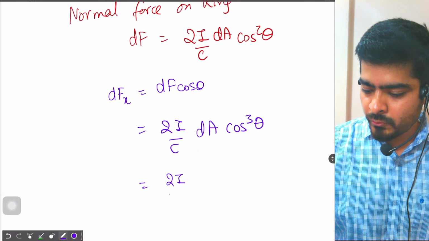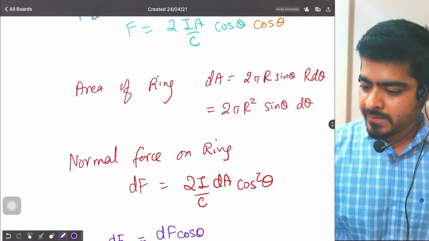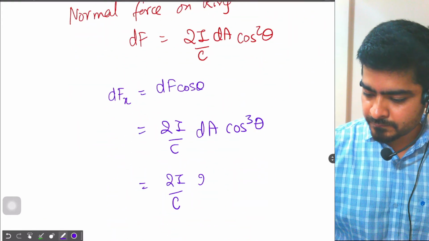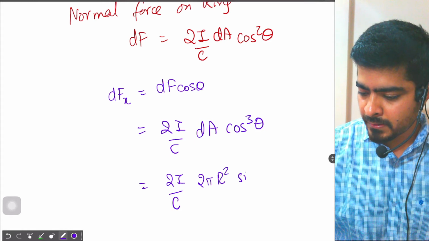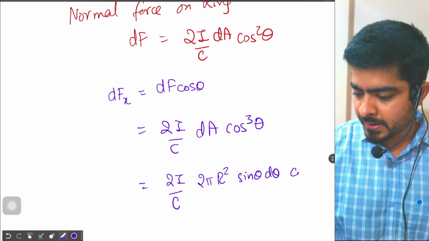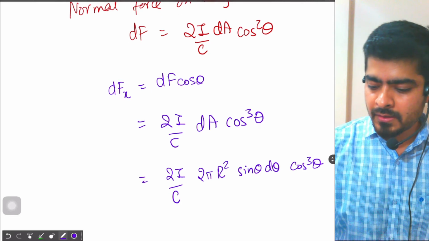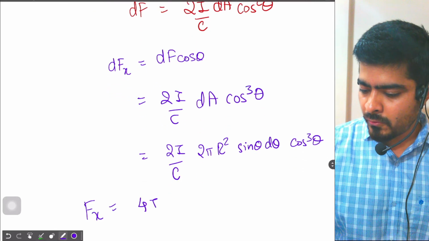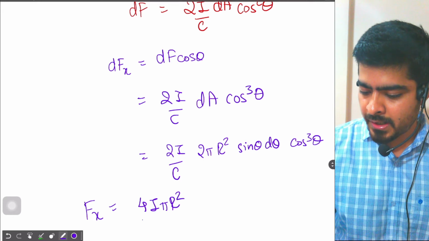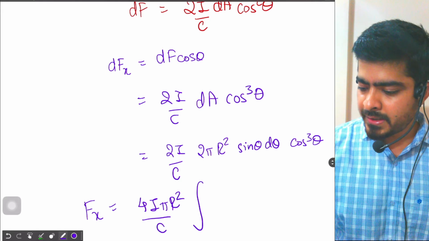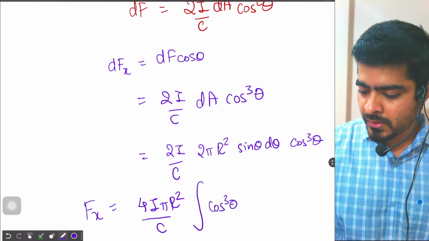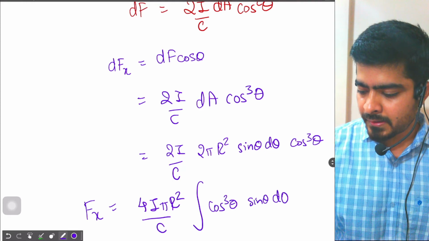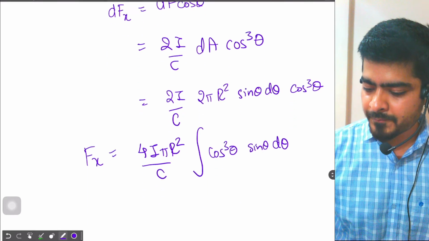This will be 2i by c, dA is 2 pi r square sin theta d theta, and then we have cos cube theta. So the total force Fx will be 4i pi r square by c integration cos cube theta sin theta d theta.